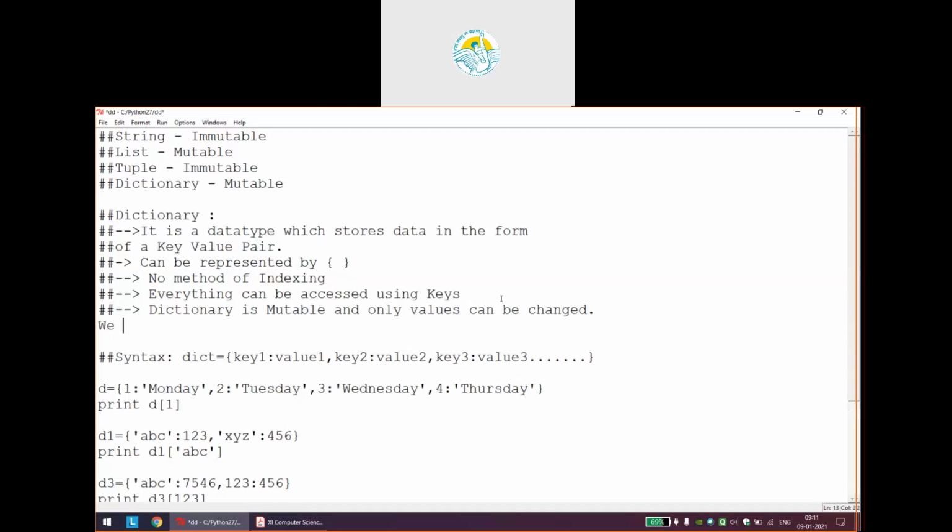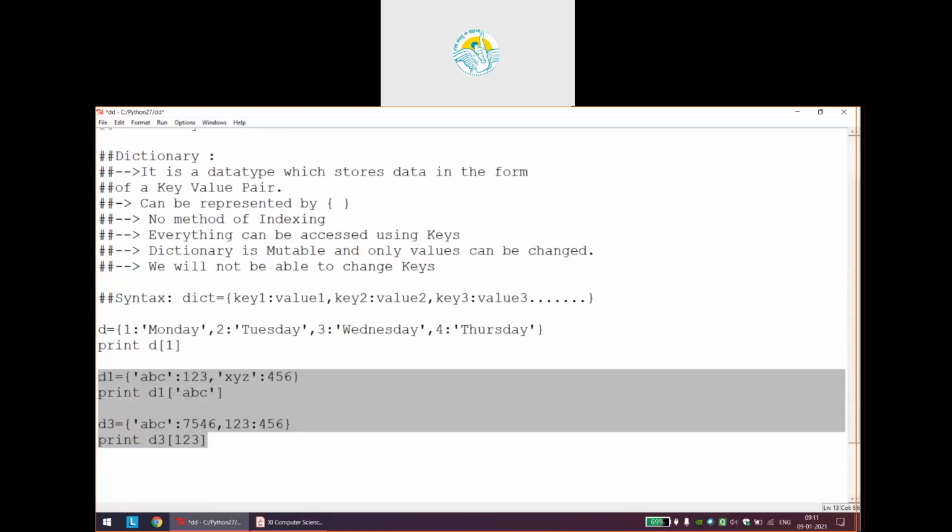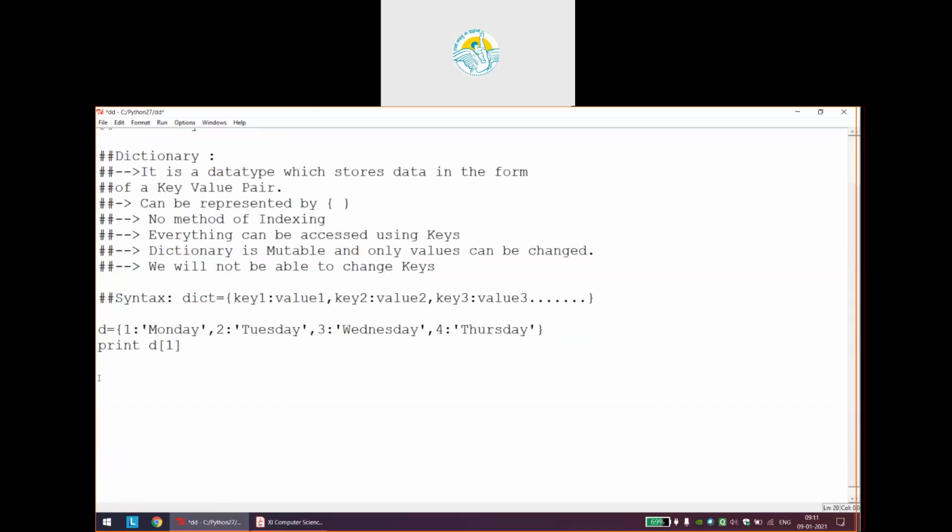We will not be able to change keys. A lot of typos, but let me correct it. So a dictionary is mutable, no problem in that. But the small constraint is, we will only be able to change the values. We won't be able to change the keys, and that is safe also.